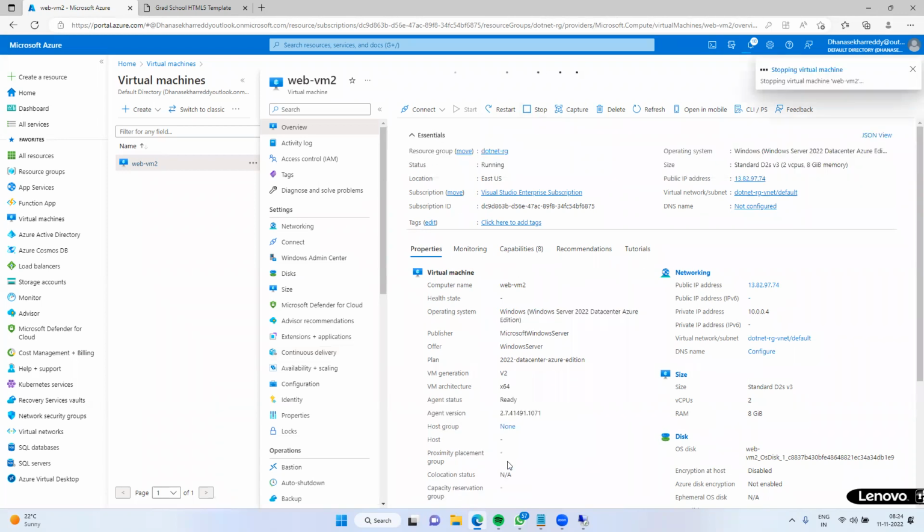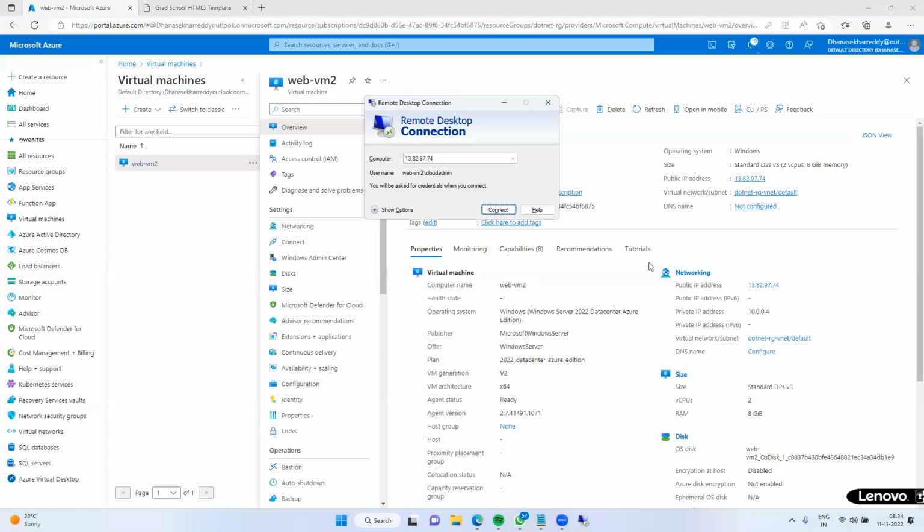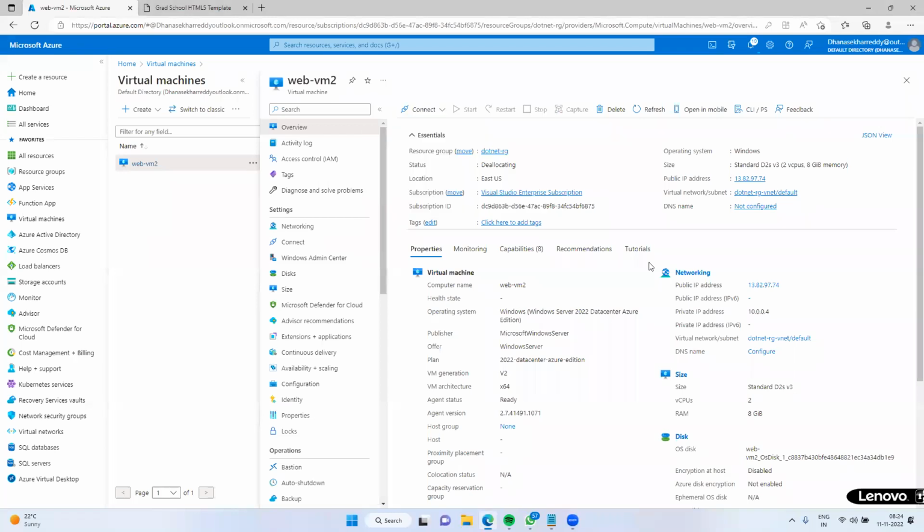Yes. When you stop it, see, whatever window is open, it is shutting down. Immediately it will disconnect. Your server will go into offline mode. So your billing cycle will be stopped. Okay. So when we delete it, it will delete it from the portal itself.